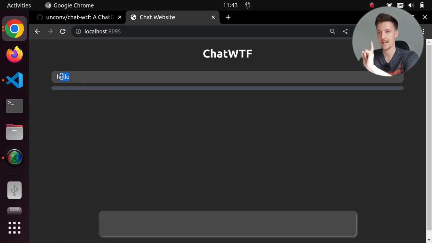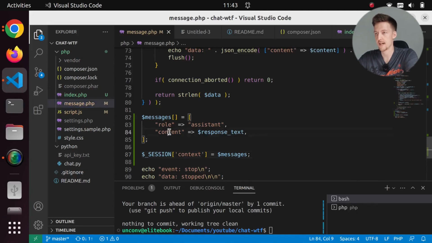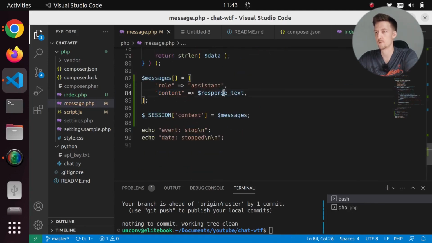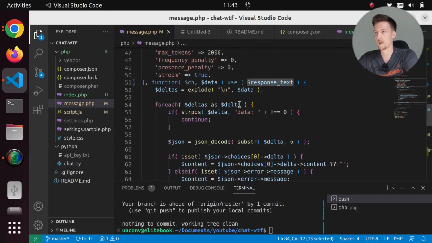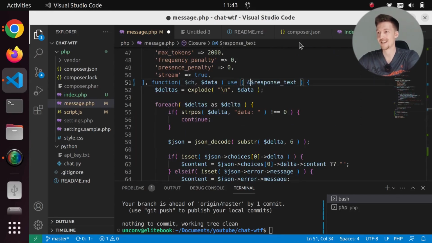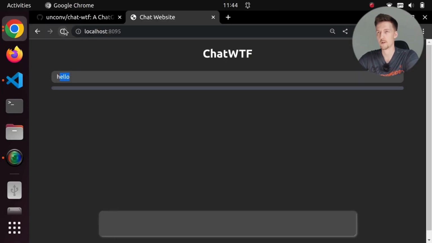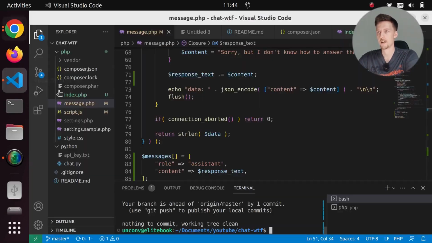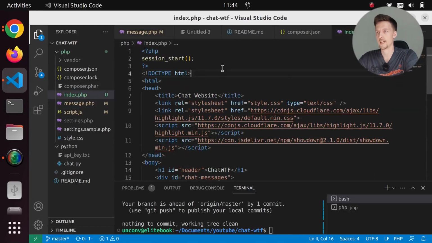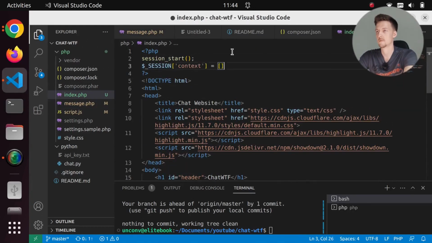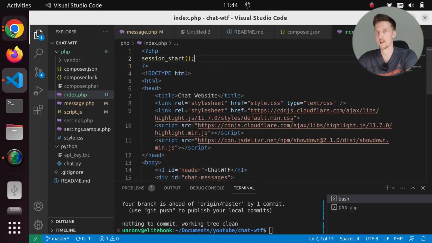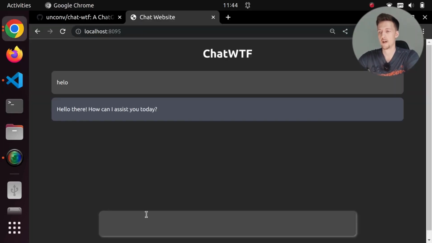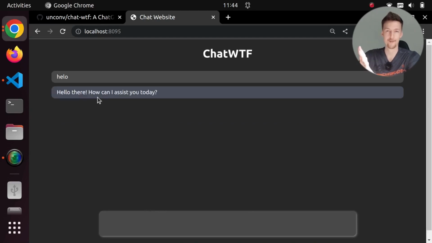some messages here. I have my hello, but I don't have the response. So why is that? We have content here, which is response text. Perhaps this is not working properly. I probably need to pass it as a reference and then it will work. So let's refresh, and I actually want to empty out the session again. And then I will remove this and I will say hello. And if I now refresh, now I have the chat history.